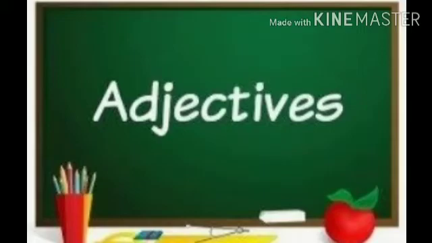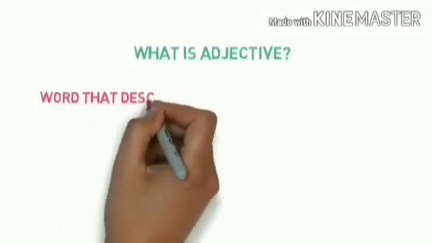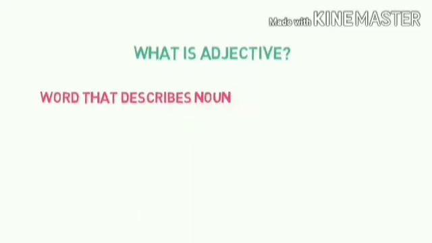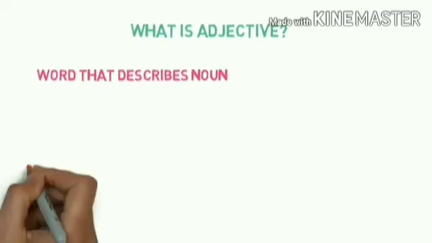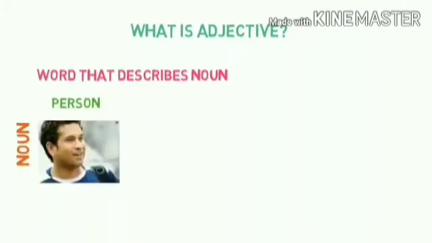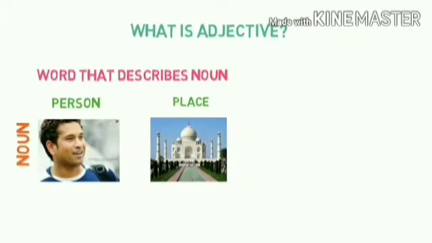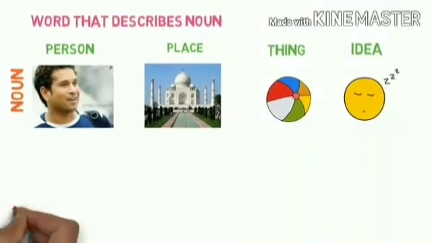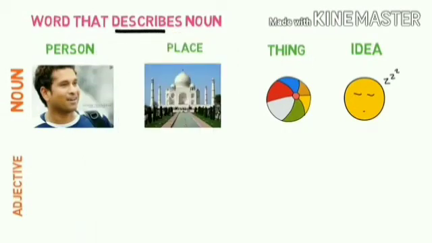Adjectives. What is an adjective? Let's see. An adjective is a word that describes a noun, right? So an adjective describes a noun. What is a noun? A noun is a person, place, thing, or an idea. What is an adjective? It describes a noun, isn't it?